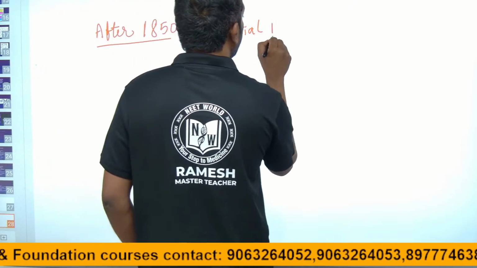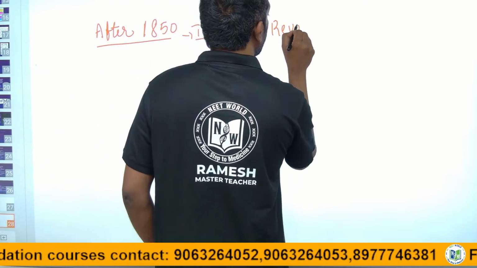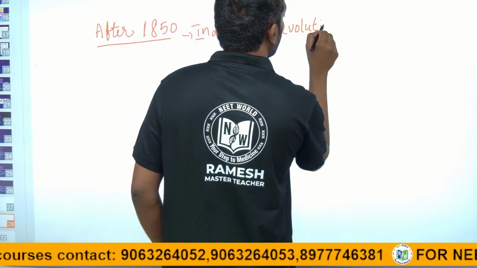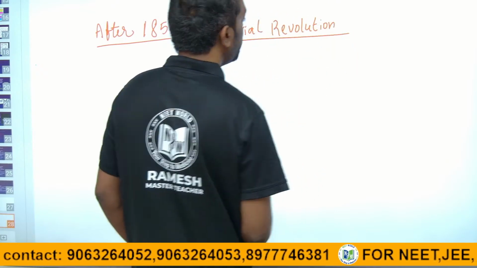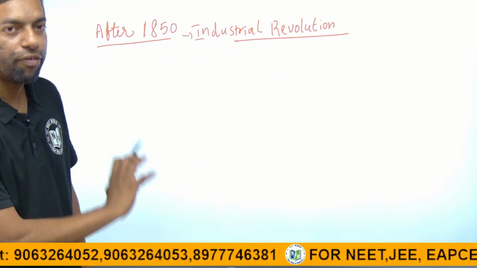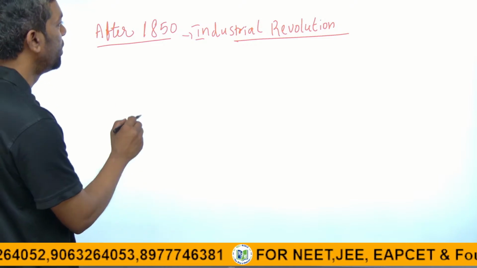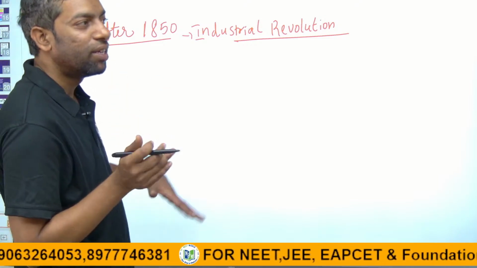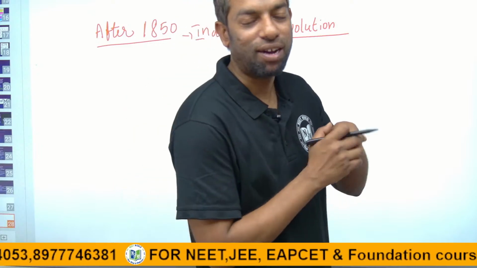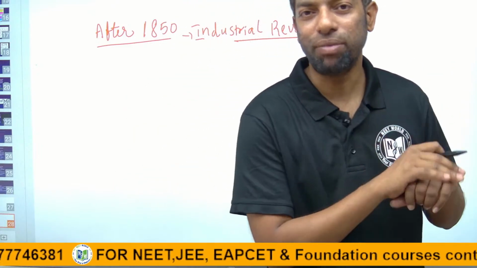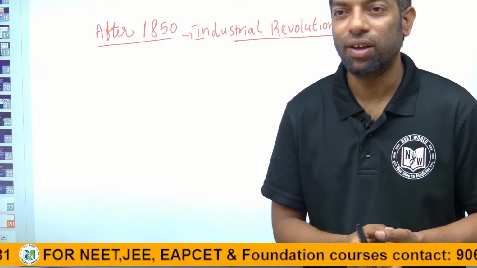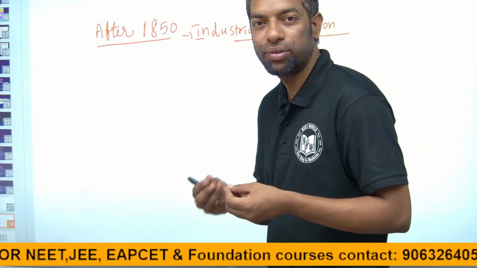Industrial revolution. After 1850, there is an industrial revolution. Industrial revolution means development is going to take place. After 1850, many developments take place globally, and goods are produced globally.